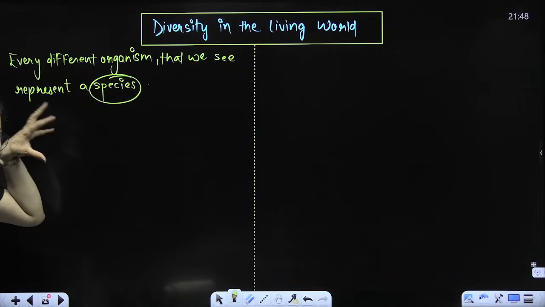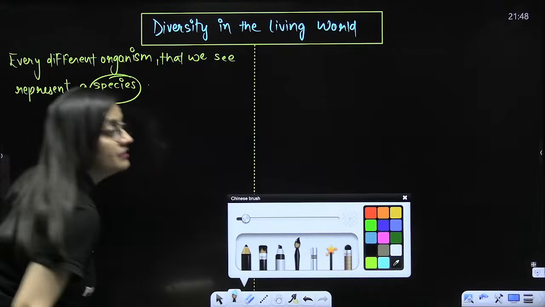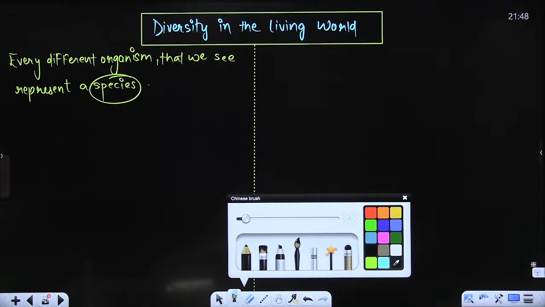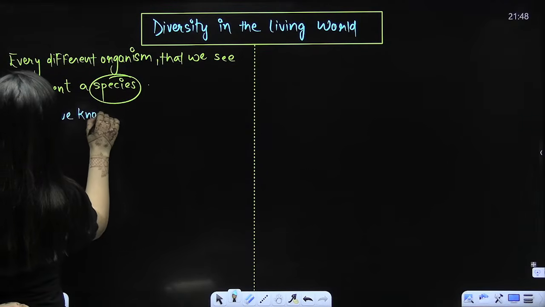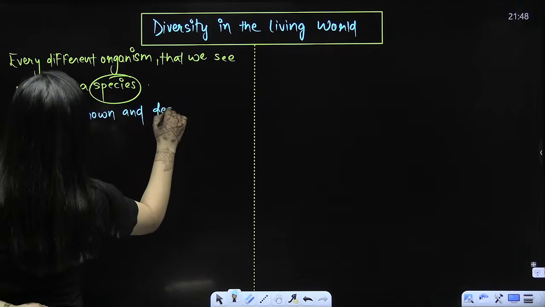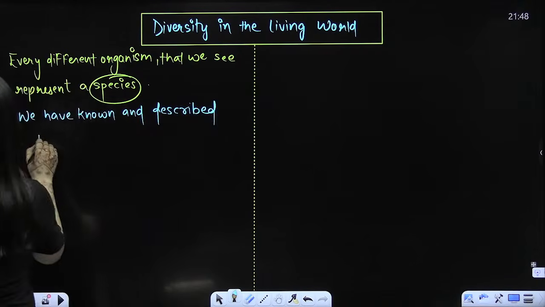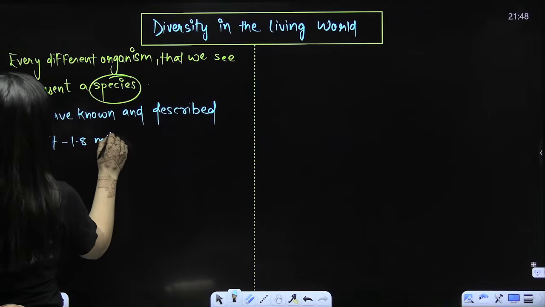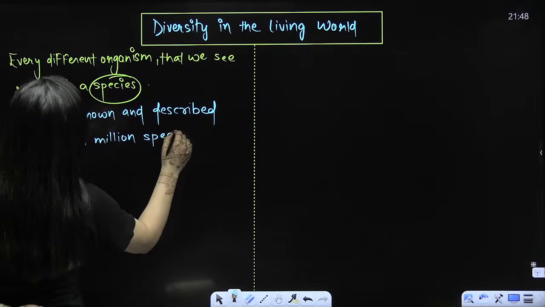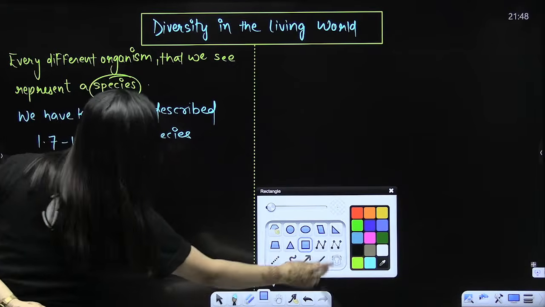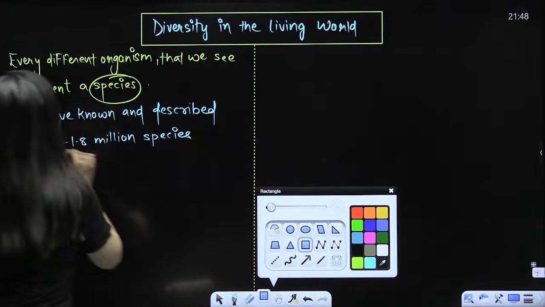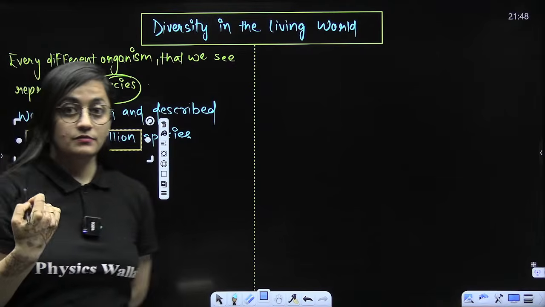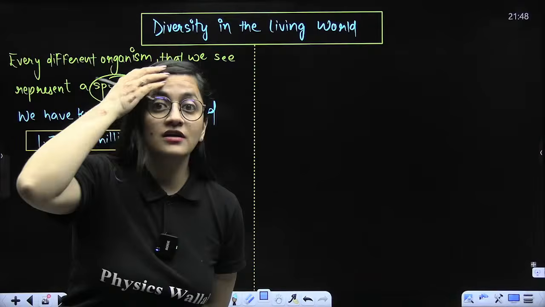John Ray gave that term, right? The organisms which can interbreed, which can give birth to fertile organisms, that is what we see. And we have known and described 1.7 to 1.8 million species. Beta, I am not talking about the organisms here. I am talking about the species here. Just say, for an example, we are Homo sapiens sapiens. So we are human beings. So we are a species.